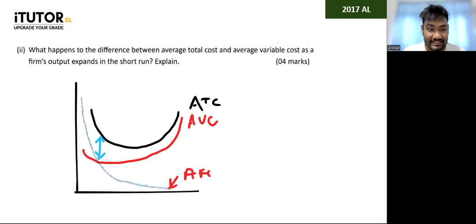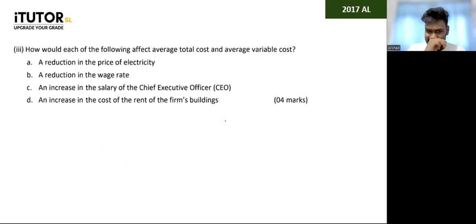We'll move to the next. Third one. Okay, these are easier. How would each of the following affect average total cost and average variable cost? A reduction in the price of electricity. Guys, first of all, electricity, is it a fixed cost or a variable cost? Tell me that. Does it differ with the number of units that you produce? Or even if you produce 10 units, 100 units, 1000 units, is it fixed?